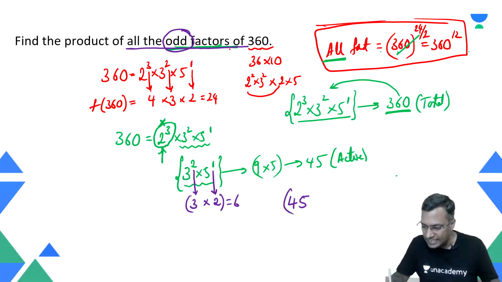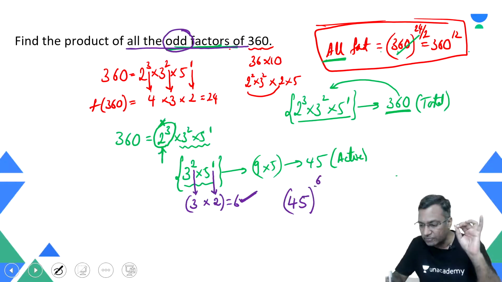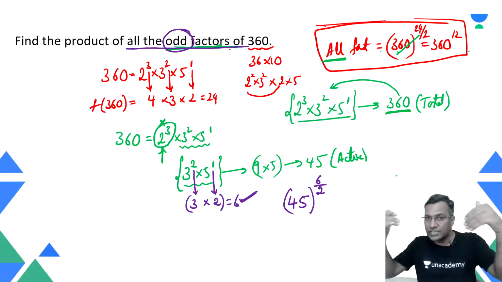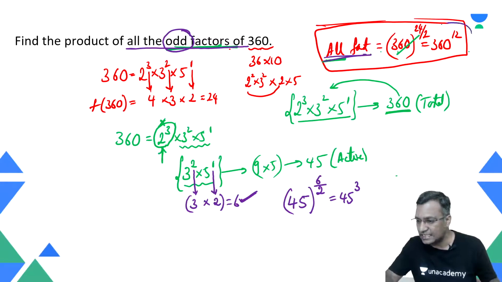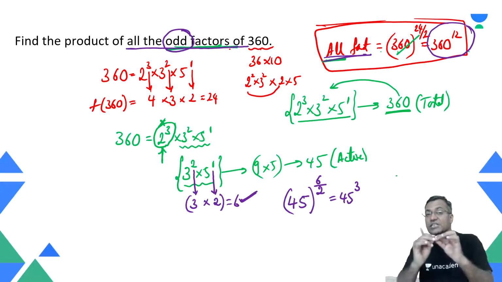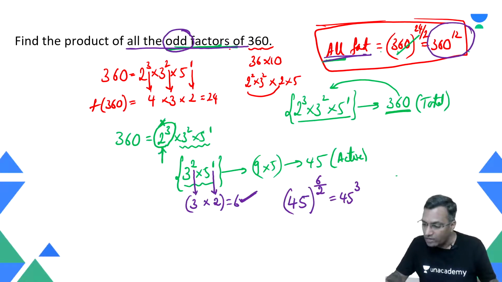Active base raised to power the number of factors generated by the active base. How many factors did you generate by the active base? 6 factors. But 6 is not what I want, it's factor pairs I want. Therefore 6 divided by 2, which becomes 45 raised to power 3. That is the difference, right? Product of all factors would look like 360 raised to power 12. However, the product of odd factors is nothing but 45 raised to power 3.